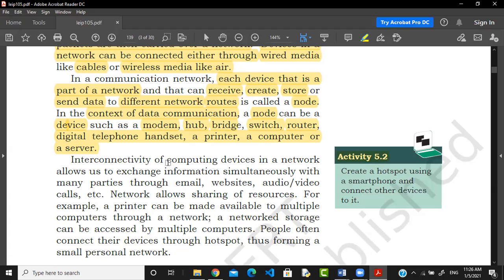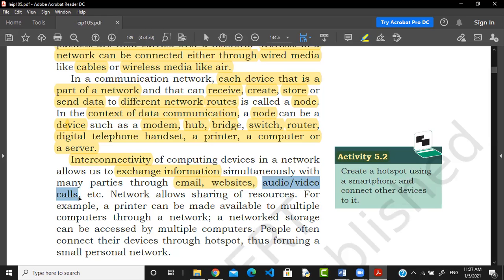Okay, so the interconnectivity of computing devices in a network allows us to exchange information. It is possible due to interconnectivity. Like right now, I am sharing the information with you. How is it possible? Because we are all connected in one class. You are all present in my class. That's why I am able to share the information with you. Getting my point? So connectivity of computing devices in a network allows us to exchange information. And like this, many parties use email and websites. We are using email, we are using websites, we are sharing audio and video, we are making calls also.